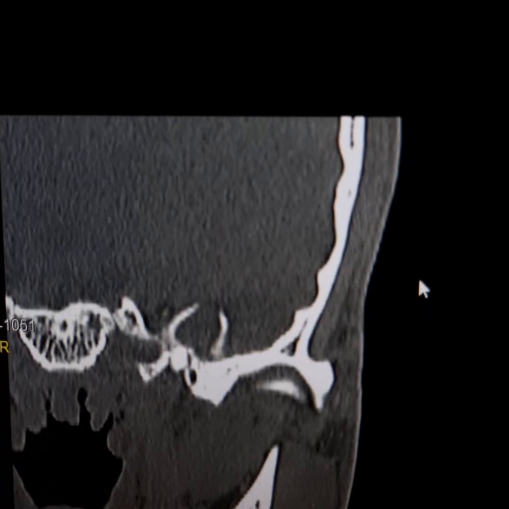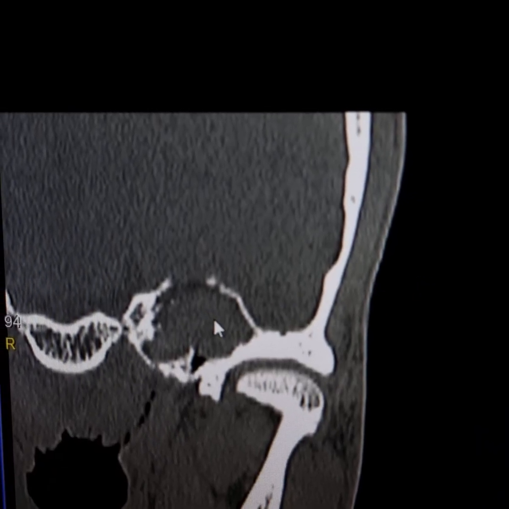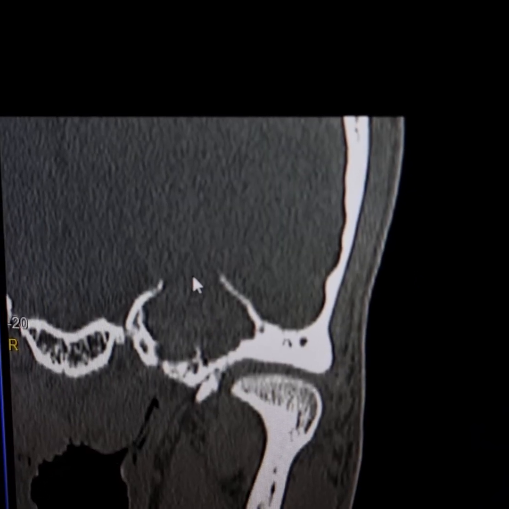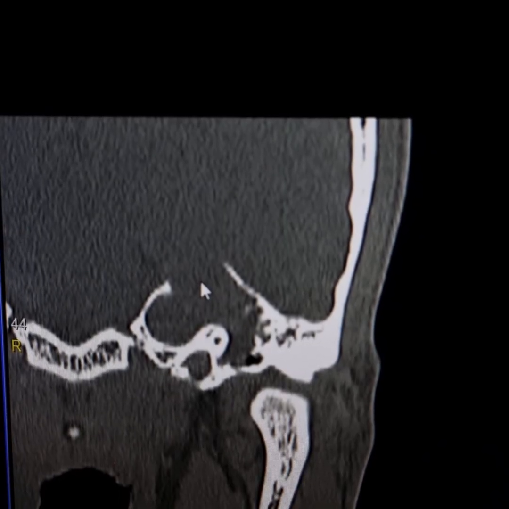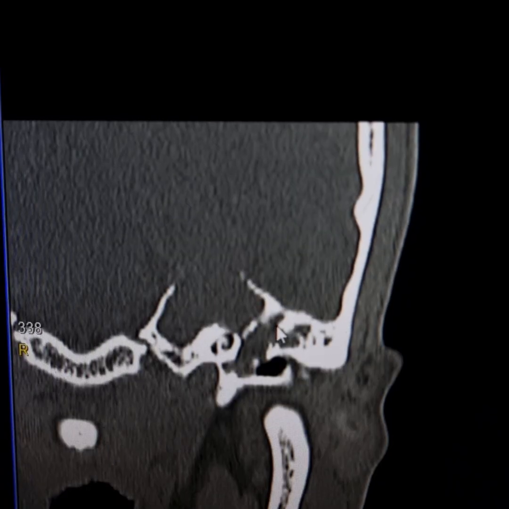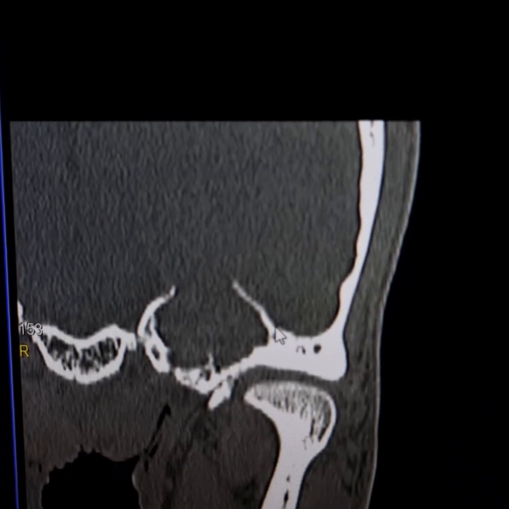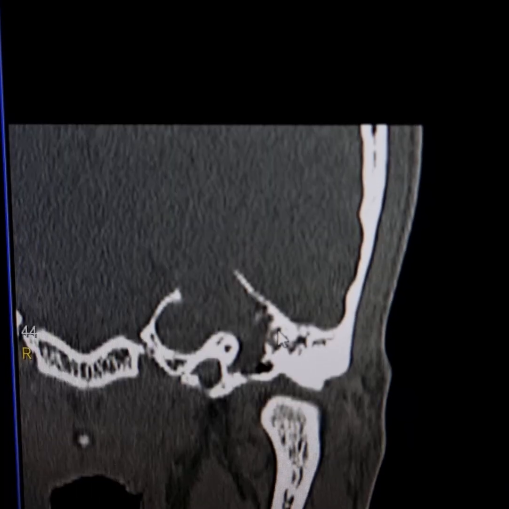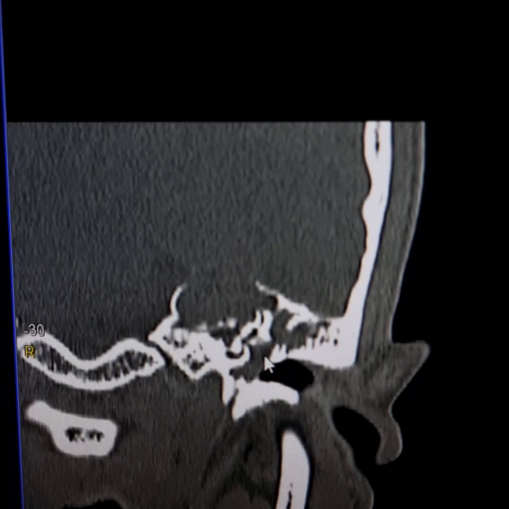This is the coronal view. Please see the expansile lytic lesion which has eroded the superior surface of the petrous part of the temporal bone. Middle ear cavity.